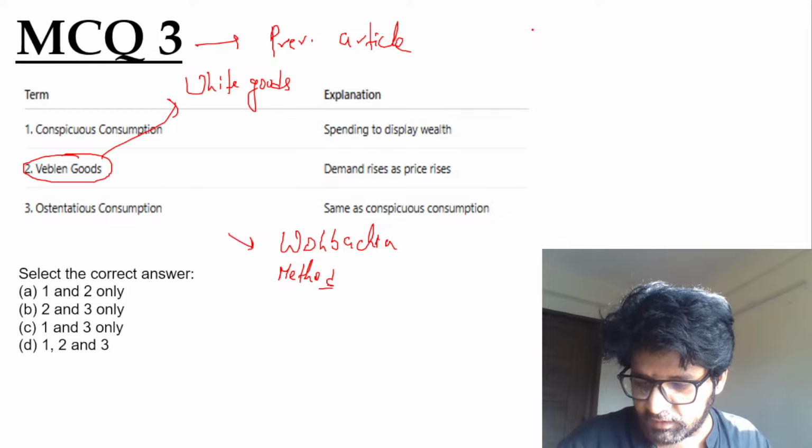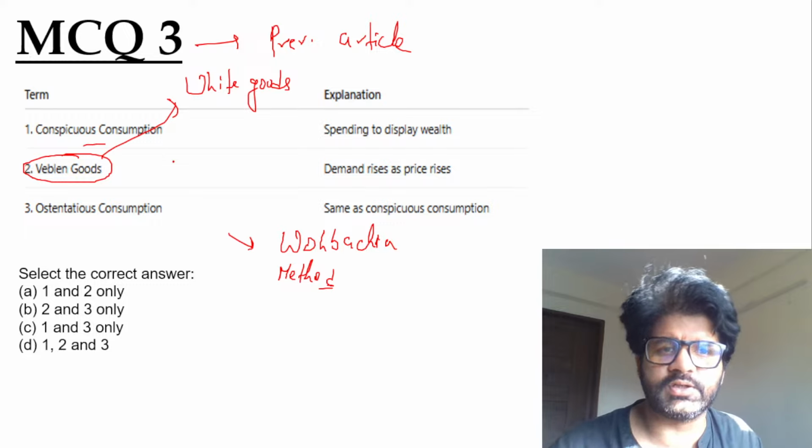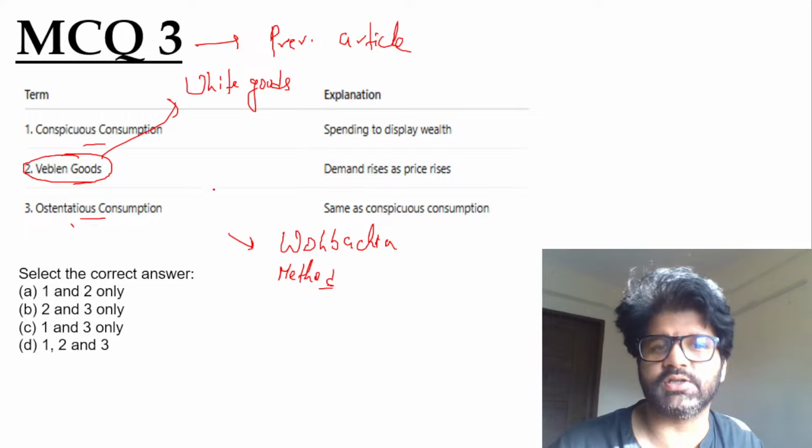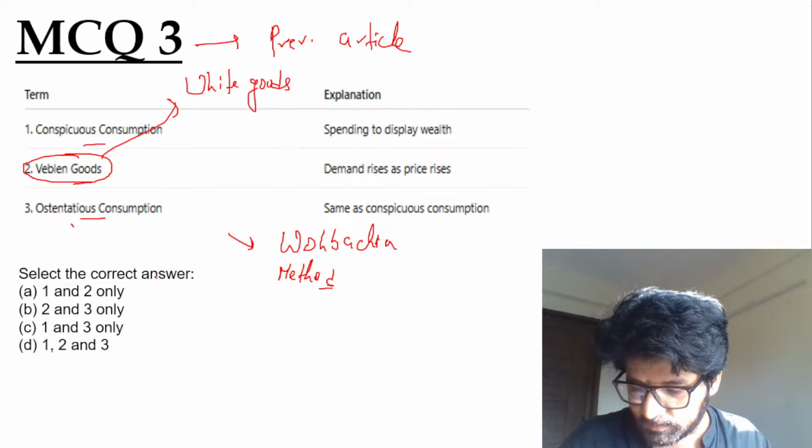So Shripurna has given up. Anybody else who wants to try this question? There is the first term, conspicuous consumption. There is Veblen goods. There is ostentatious consumption. There is an explanation, and they're asking which of the following are correctly matched. Mamta has tried it. Shripurna has tried it.